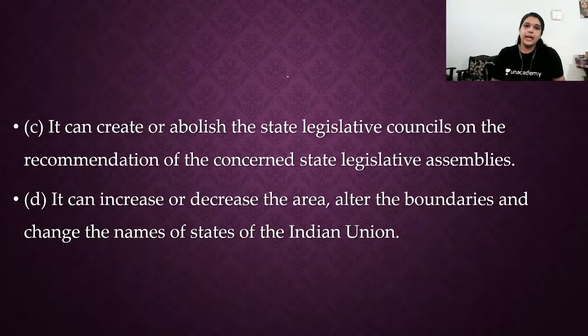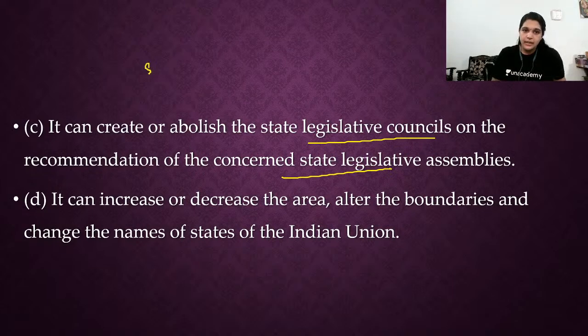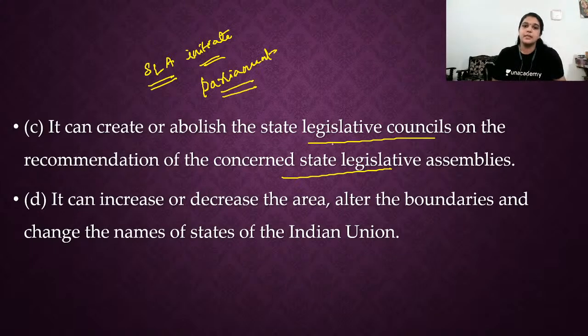Next, it can create or abolish a state legislative council on the recommendation of the concerned legislative assembly. The state legislative assembly will initiate this, and then the Parliament can pass that amendment. Then the state legislature will have a legislative council. It can also increase or decrease the area, alter the boundaries, and change the names of states by simple majority.